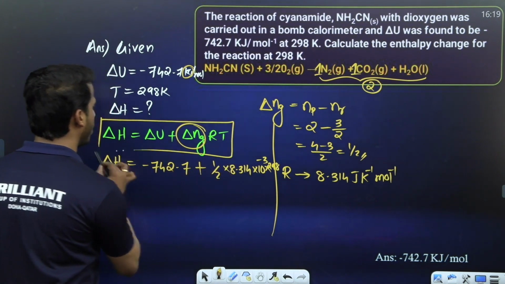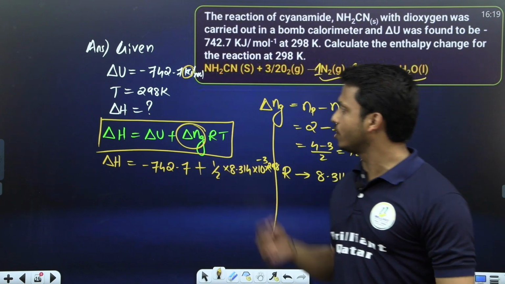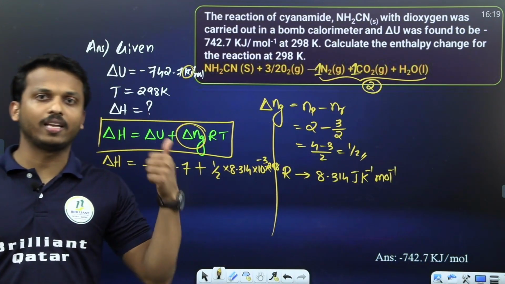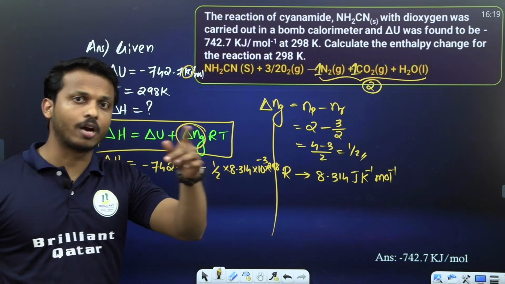So what is the relation? Delta H equal to delta U plus delta n_g RT. Substitute all the values here. Be careful here: delta U is given in kilojoule, but our R value we have in joule. So R value convert into kilojoule.